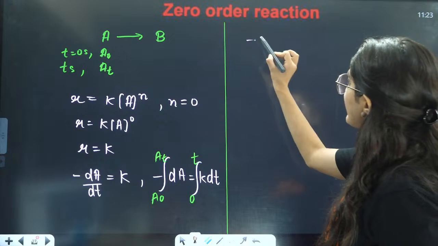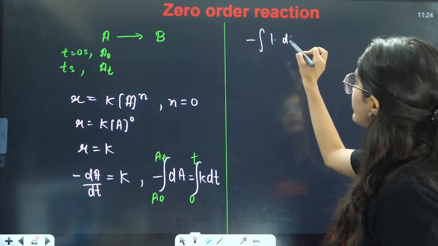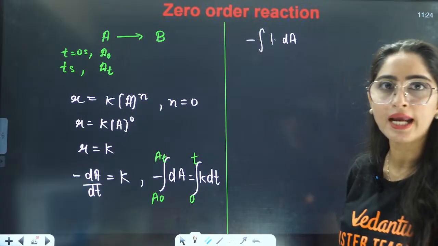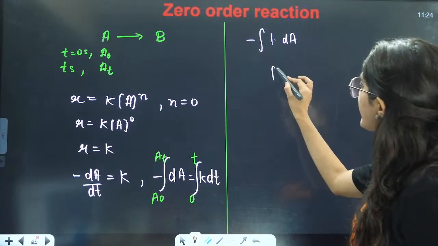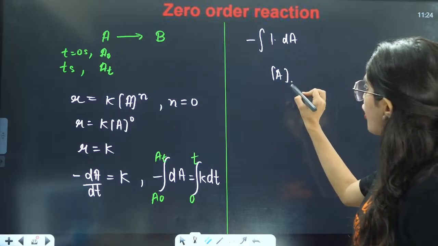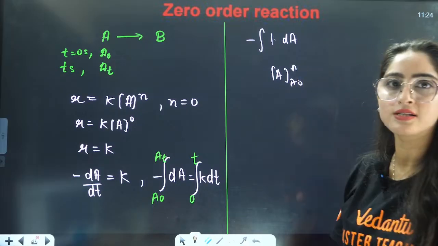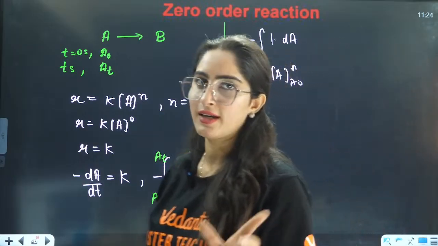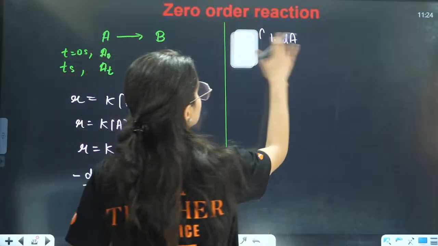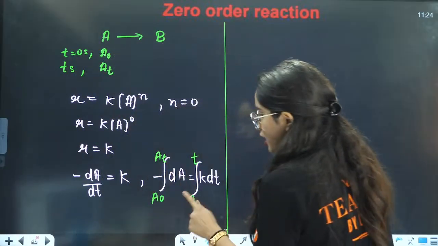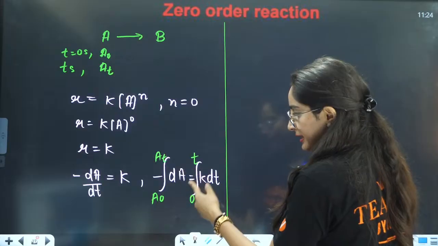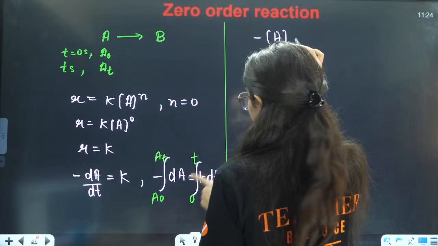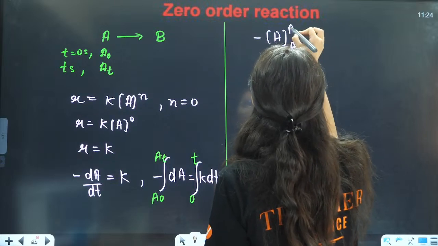Now, this is your minus integration 1 dot dA. When you're talking about integration of 1, that is a constant, right? What will be the answer? The answer will be A from A naught to A. That will be the answer of 1 dot dA. So there is 1 multiplied by that dA. So answer will be minus of A, where A is from A naught to A, right?